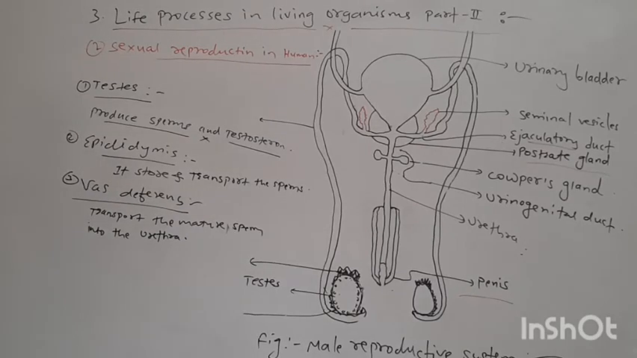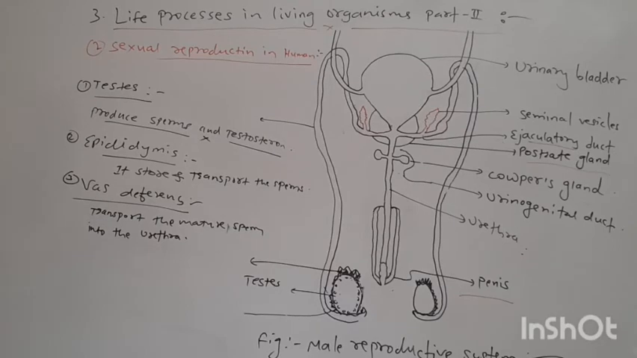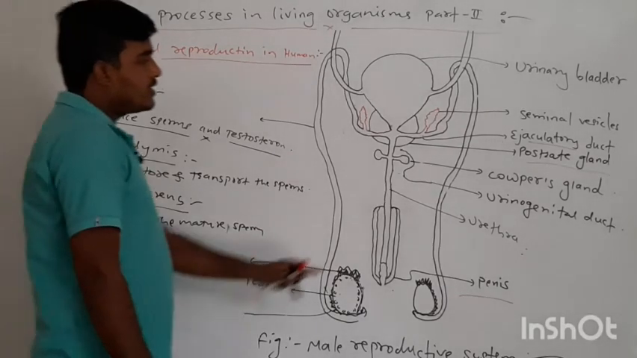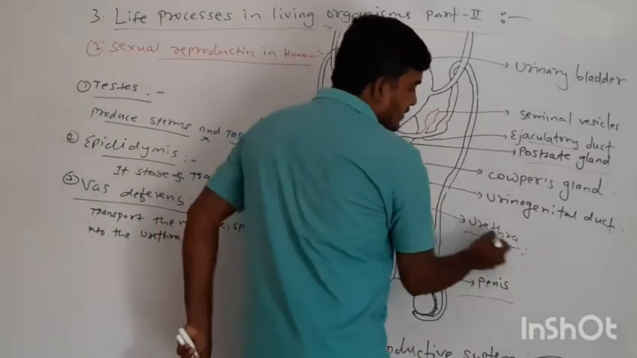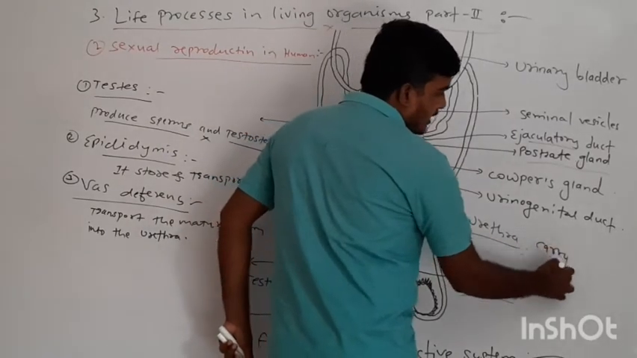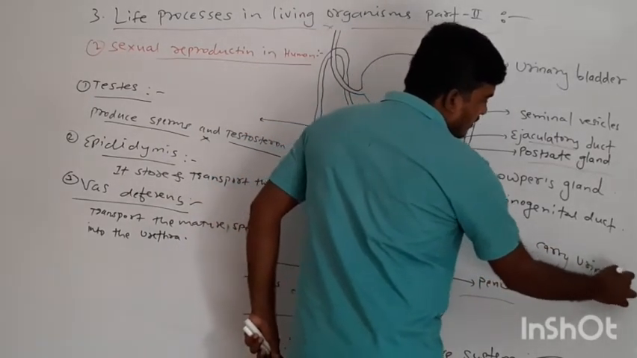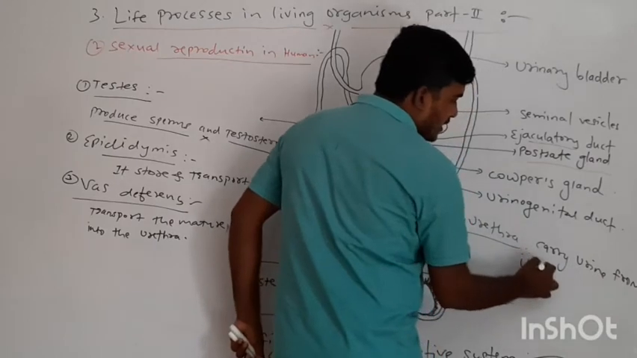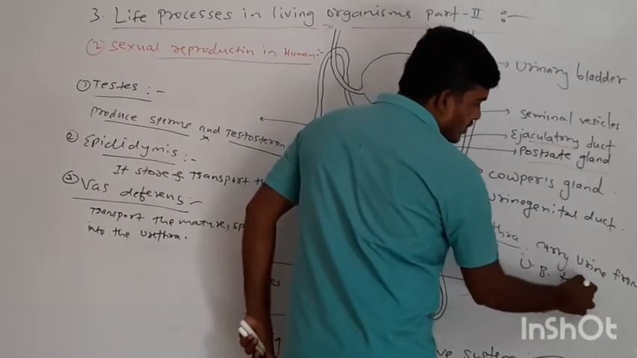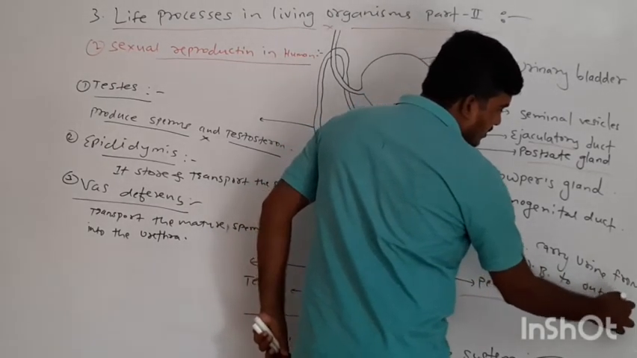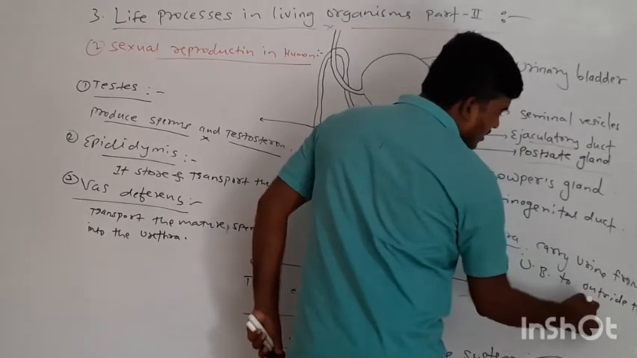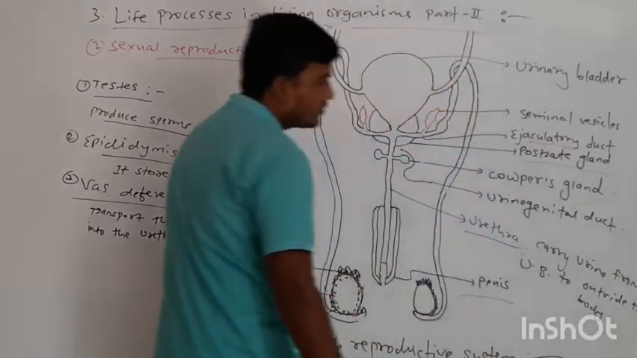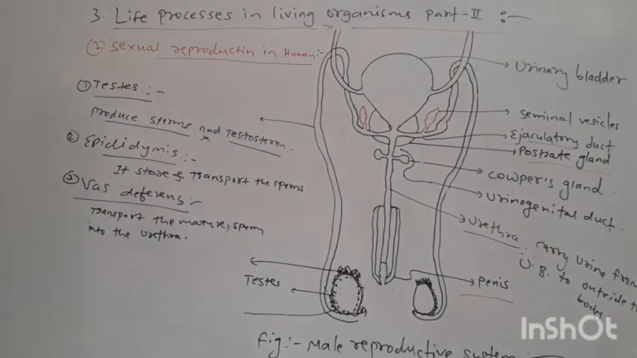Then the urethra. The function of the urethra is to carry urine from the urinary bladder to outside the body. Okay. So this is the function of the urethra.